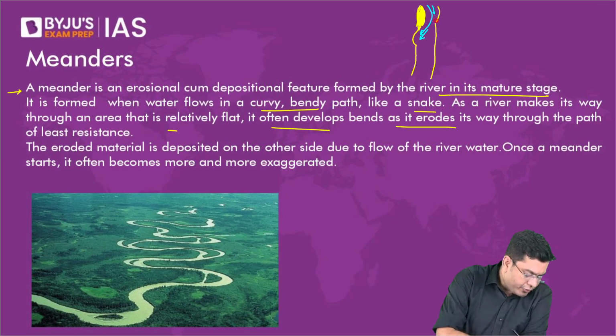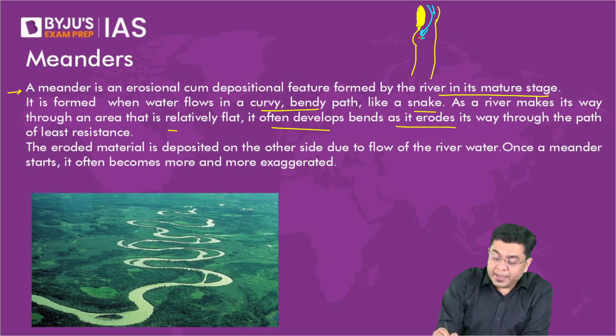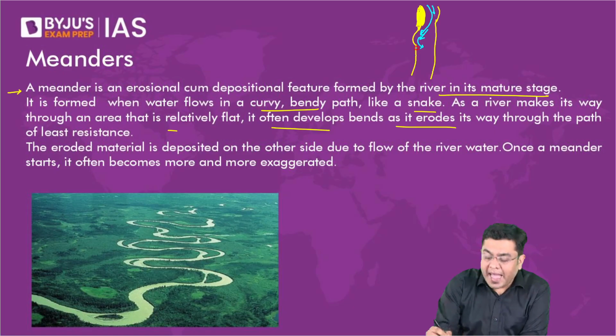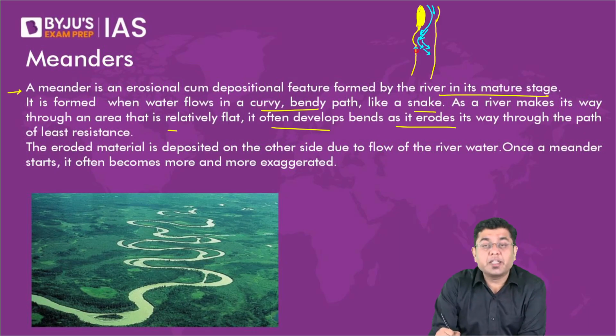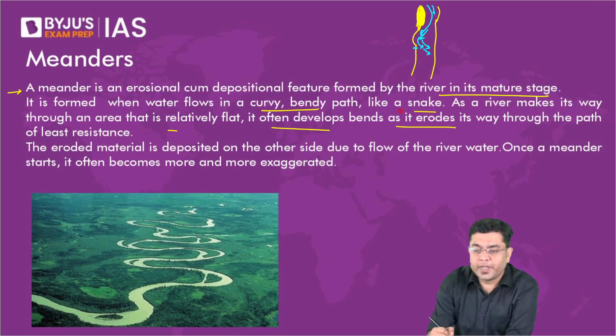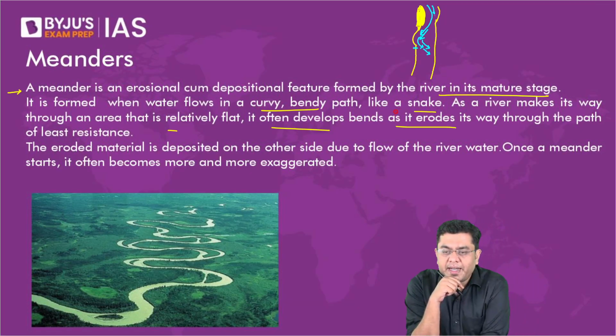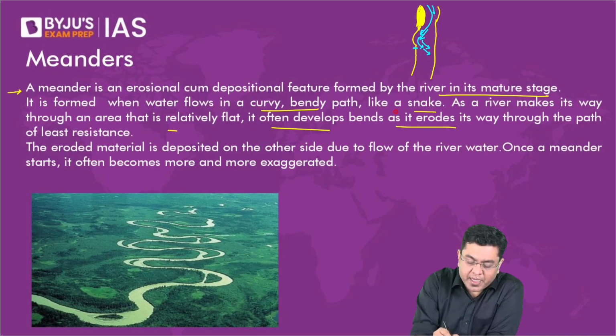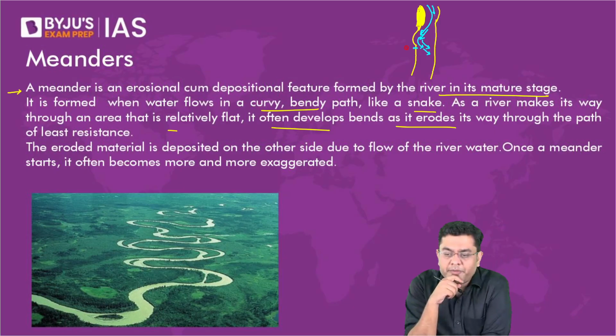Okay, then what will happen? As the river water continues here, it will get diverted like this. Now in this particular portion that I have marked A, as the river water is getting pushed in this direction, will the speed be slow or fast?